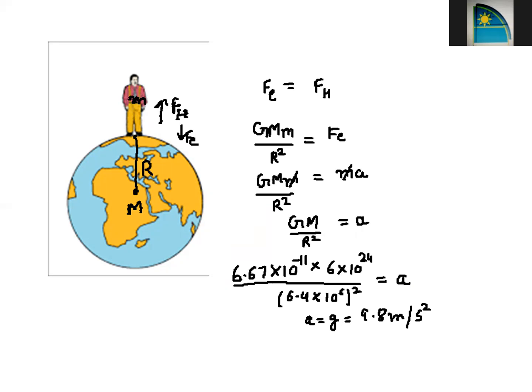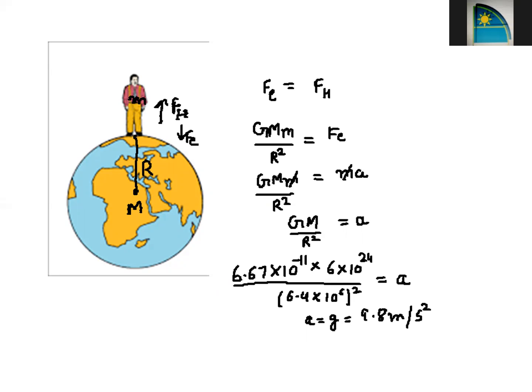In the first case, we wrote the force produced by the earth as G capital M small m divided by r square, which we know from the universal gravitation force. We also know from the previous chapter that force is equal to mass multiplied by acceleration. But in this case, I am writing mass as small m, meaning the mass of a human being, not the mass of the earth.